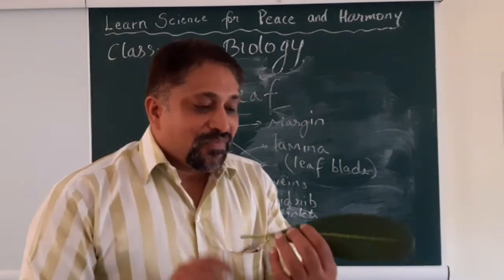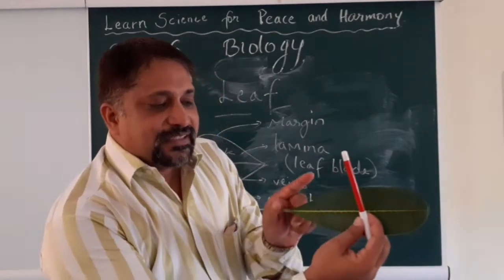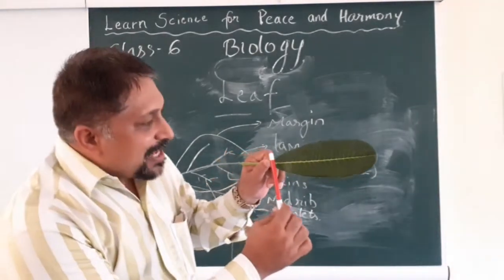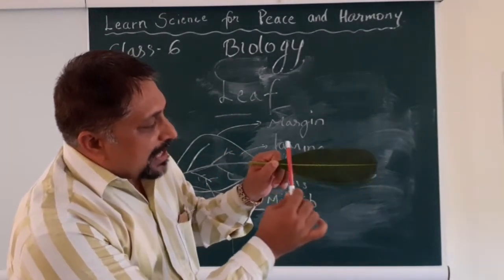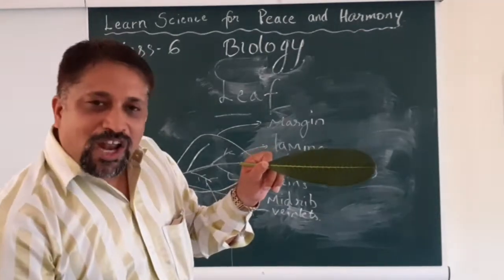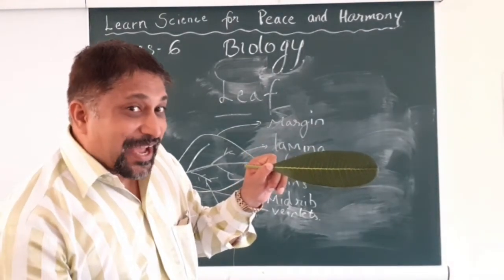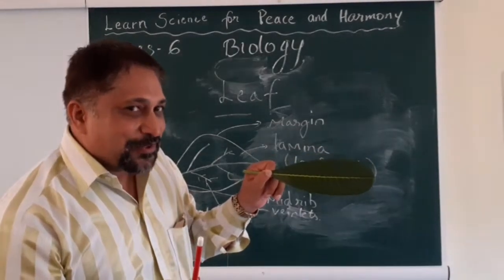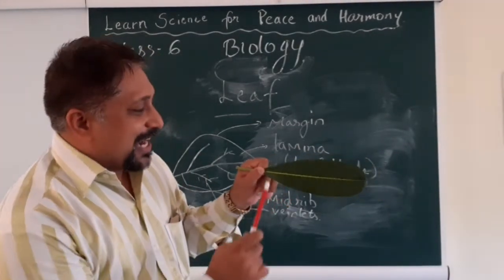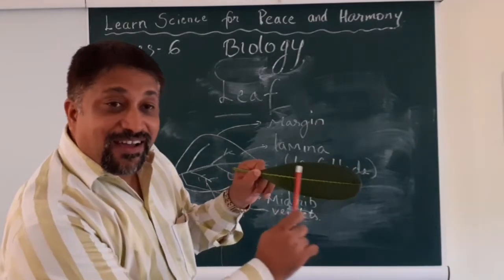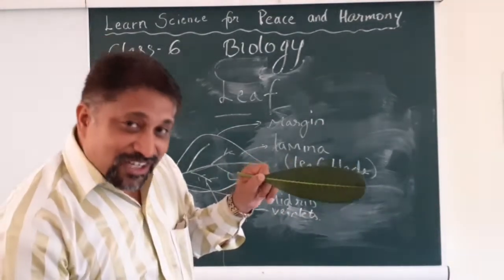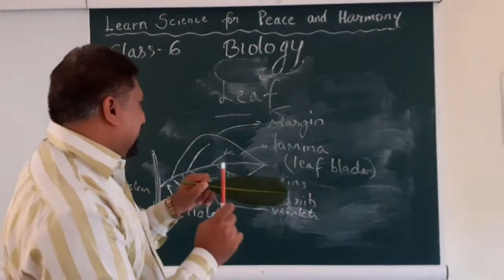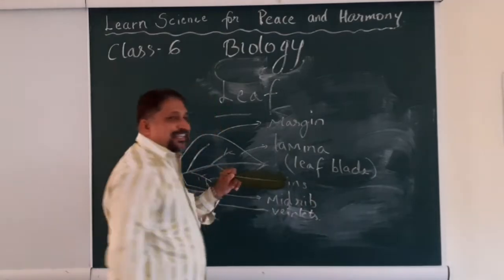Okay, then what is this surface, this full surface of the leaf? I hope it is clear. You can see this entire surface of the leaf, this flat green surface. What do we call it? Oh yes, I am sure many of you are now jumping from the edges of your seat and you're excited to answer, correct? And I am sure you're right. The answer is lamina. This is lamina. It's also known as, yes, you're right again, it's also known as the leaf blade.